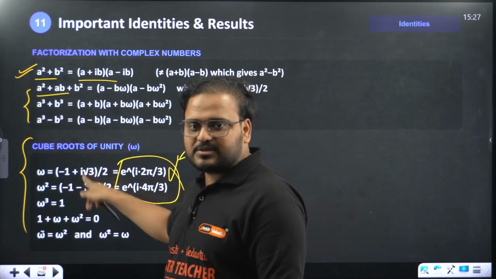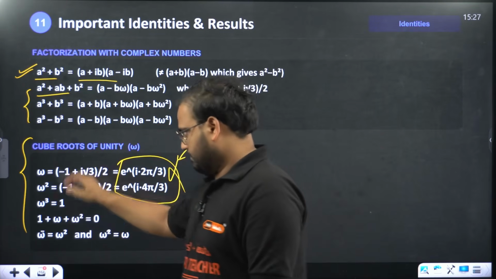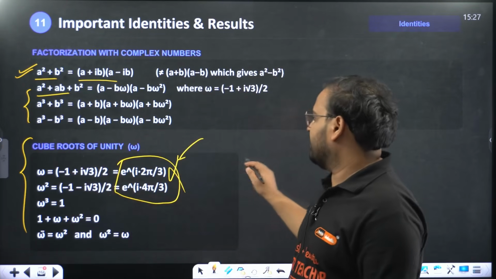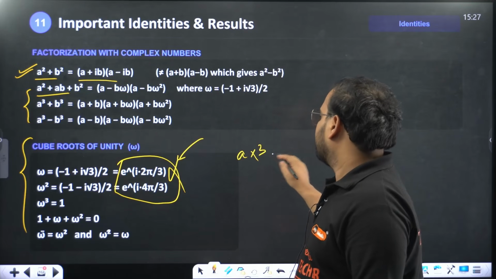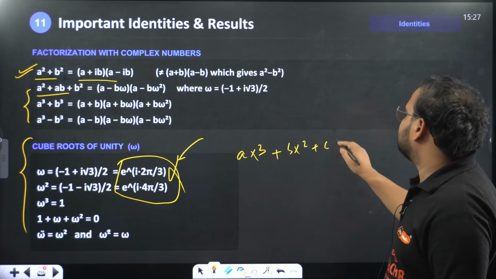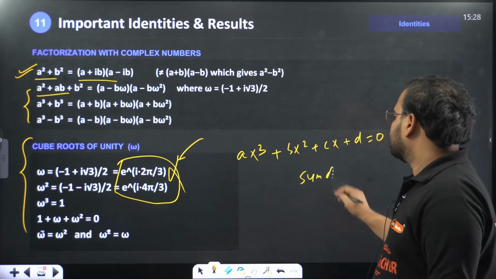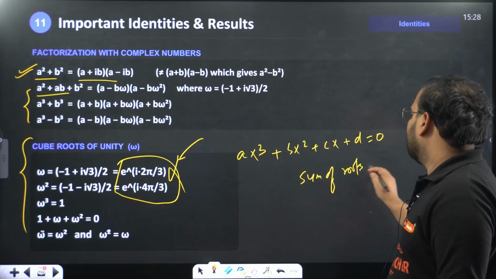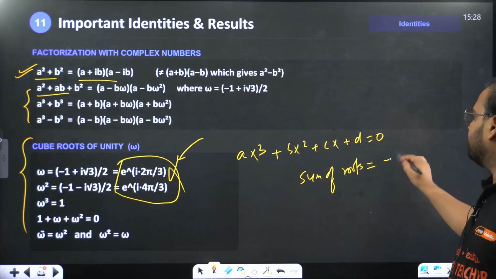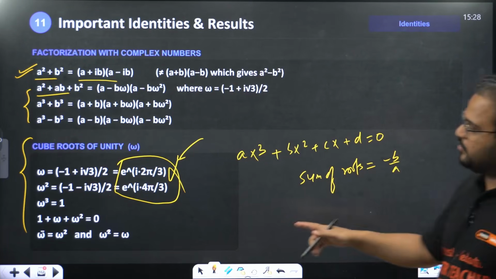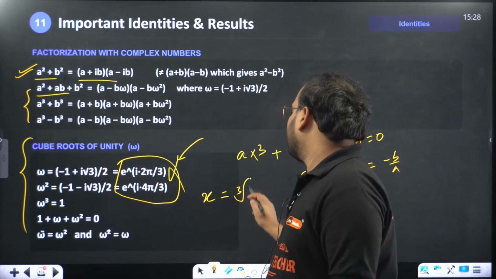You see, this is complex conjugate. Minus 1 plus, minus 1 minus. These are complex conjugates. How does it come? If you have, let's say, a cubic equation, which is nothing but ax cube plus bx square plus cx plus d equal to 0, what happens? Sum of roots will be minus b by a, right?